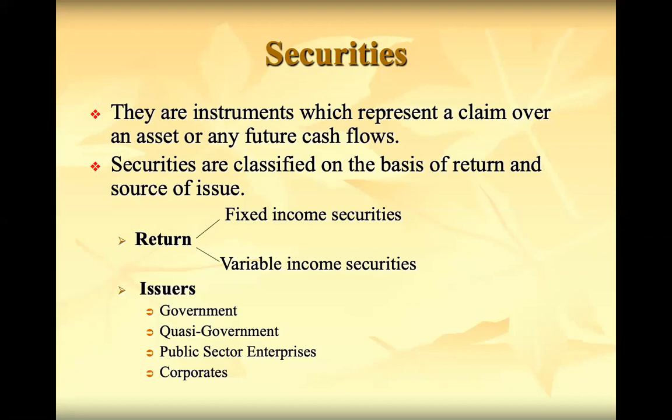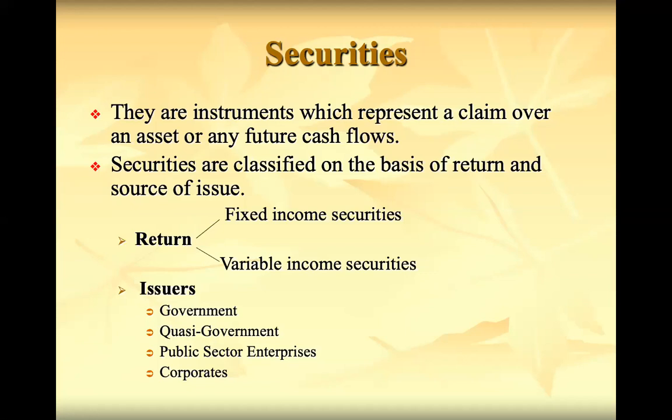Fixed income securities means those security holders will get a fixed return every year. There will not be any change or difference in the return over a period of time during the holding period. Every year they will get the same return, the same income. Those securities are called fixed income securities.